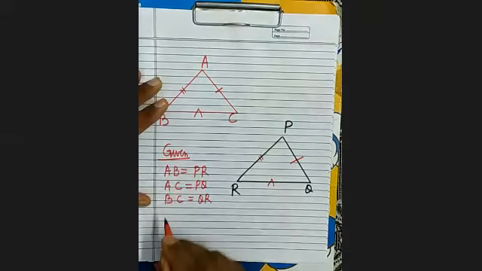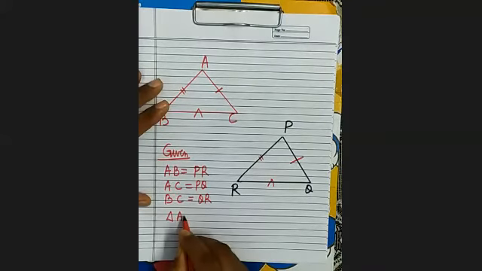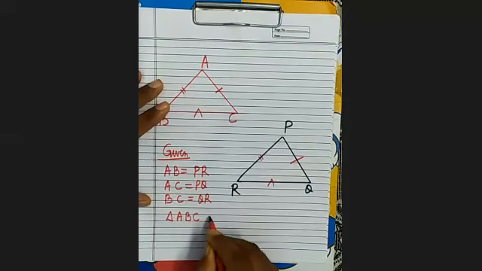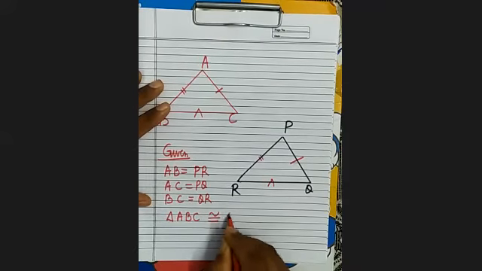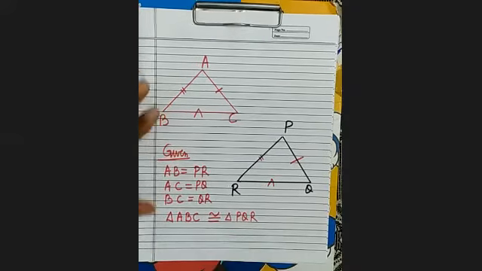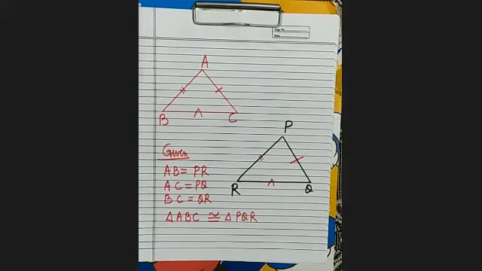So here triangle ABC is congruent to the triangle PQR. Both the triangles are congruent. It's clear?